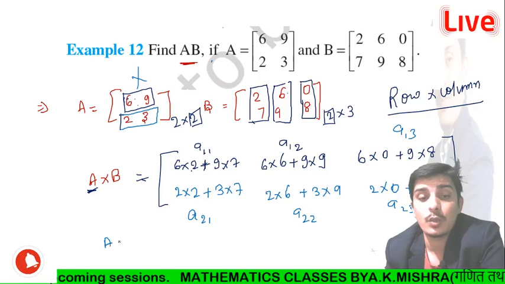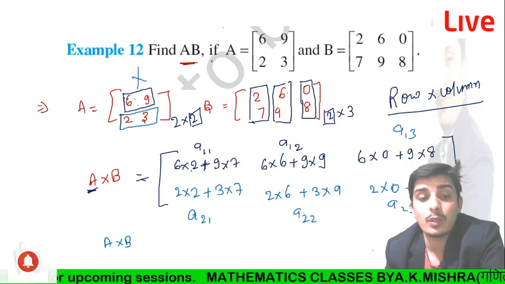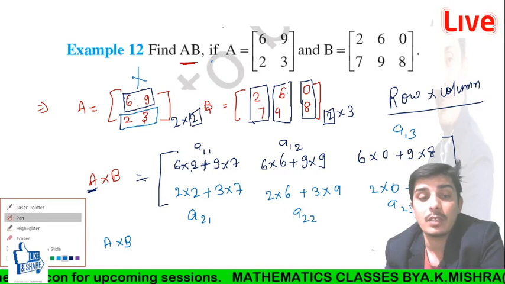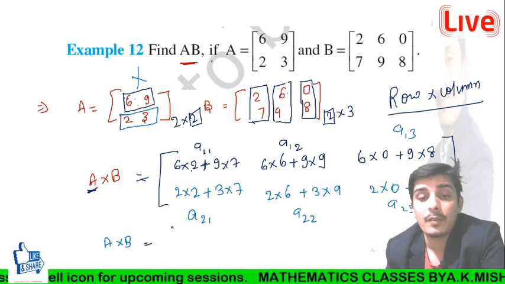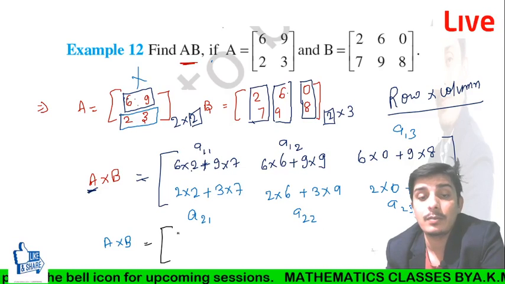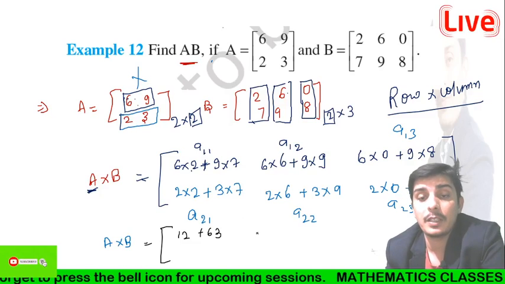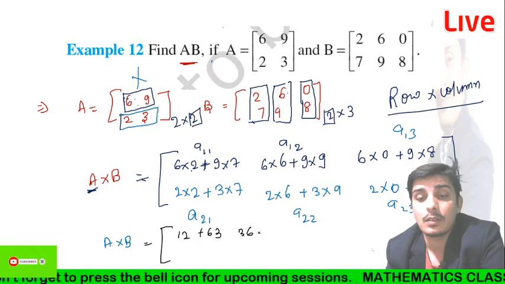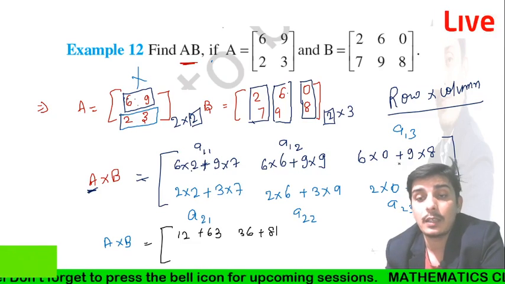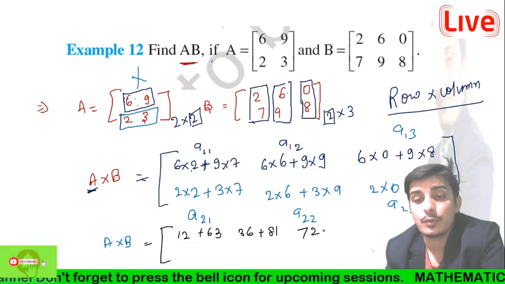So after adding and multiplying you will get the result. So A cross B will be what, guys, what can we write here? This is very simple: after multiplying, we can write 12 plus 63, 36 plus 81, and then it will be 72.